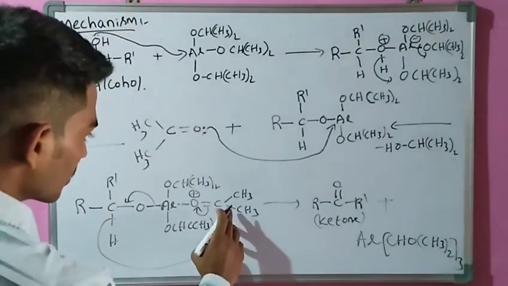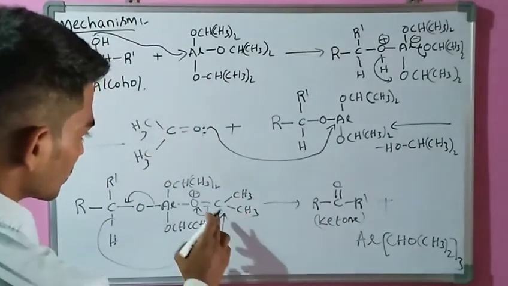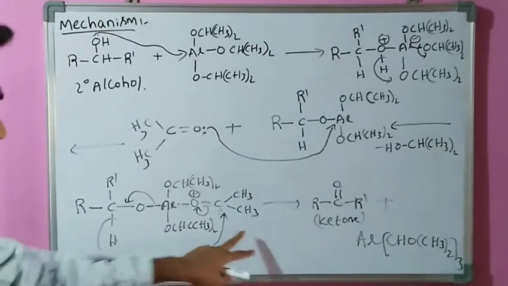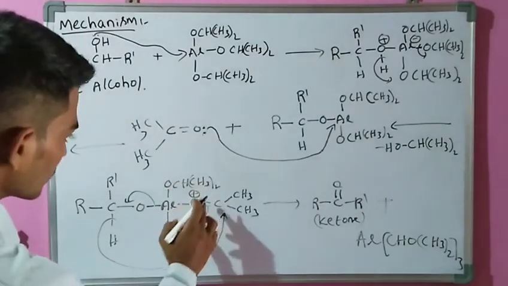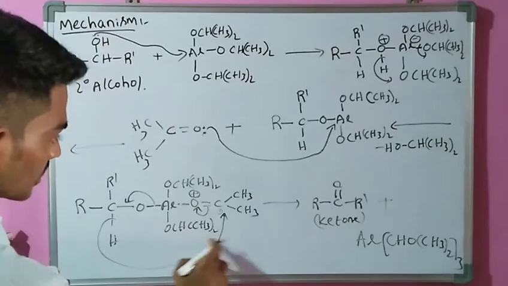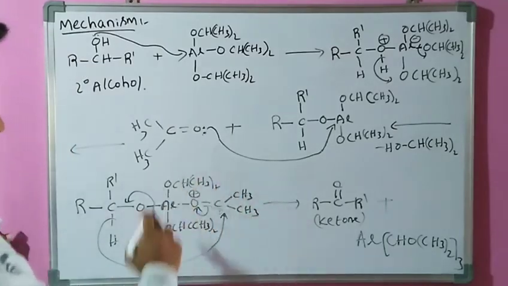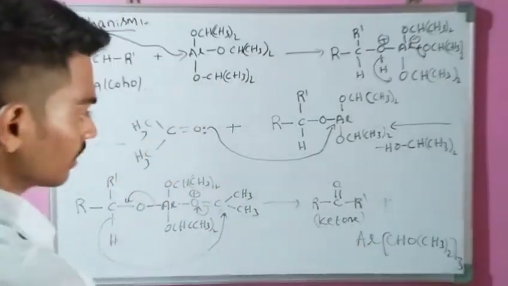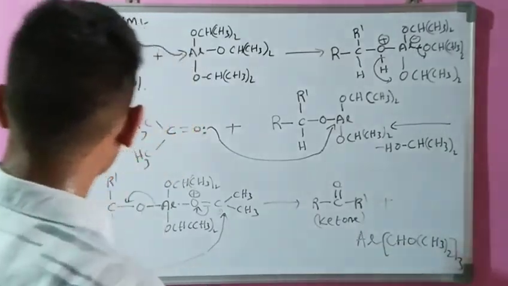Here the isopropyl alcohol, (CH3)2CHOH, is formed, along with OCH(CH3)2 three times. This is the aluminum isopropoxide. The remaining reagent remains the same.